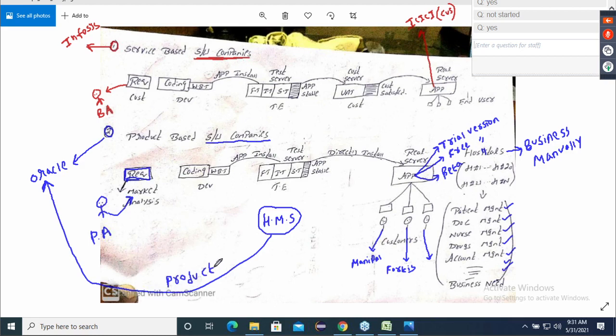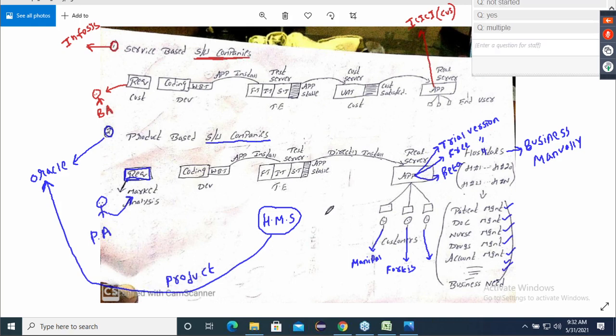And guys, for 1 year you can use it for this much money. From the second year, if you want to use it, again you have to pay me more. Or 3 years you can use it. From the fourth year you have to pay me more. And again, if you want any modifications, you tell me, I'll add some new features and give. If you don't want some features, I will delete the features and give. And will Oracle have one customer or multiple customers? Correct. So now they'll have multiple customers.